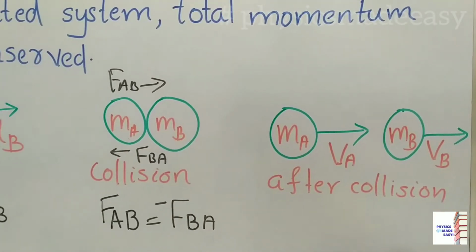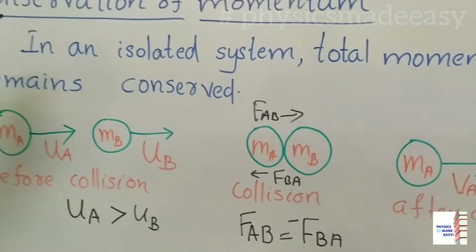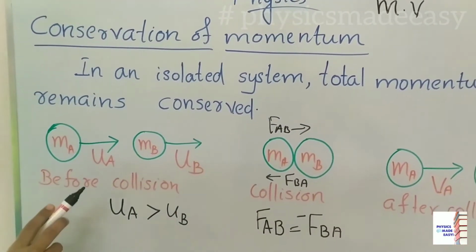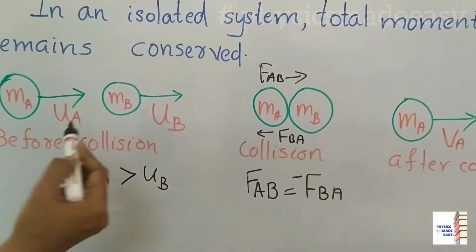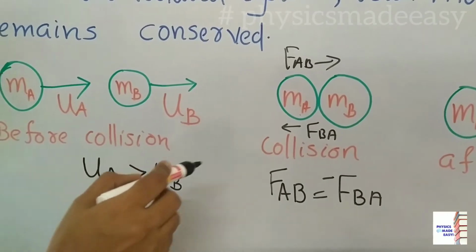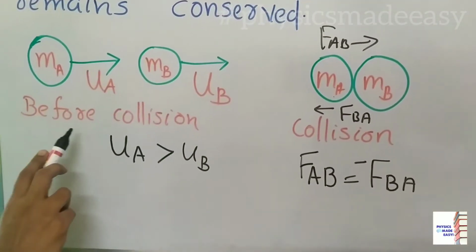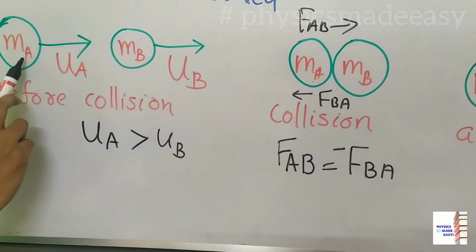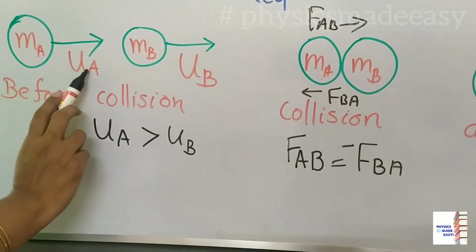Now we are going to prove this conservation of momentum. You know momentum is mass into velocity, but here we are discussing before collision and after collision. We are discussing a process, that is collision. Before collision, the mass mA is moving with initial velocity uA.